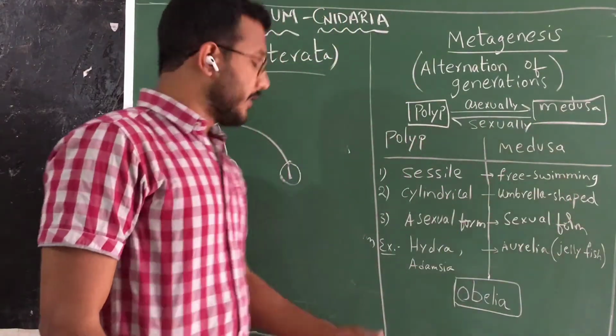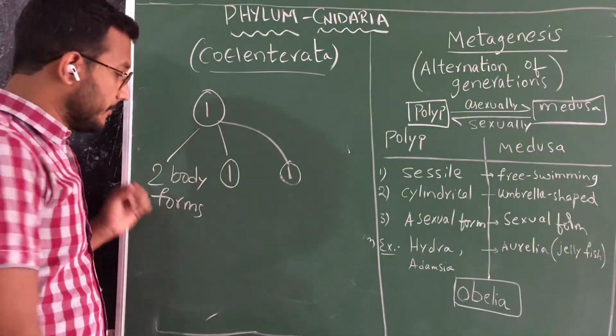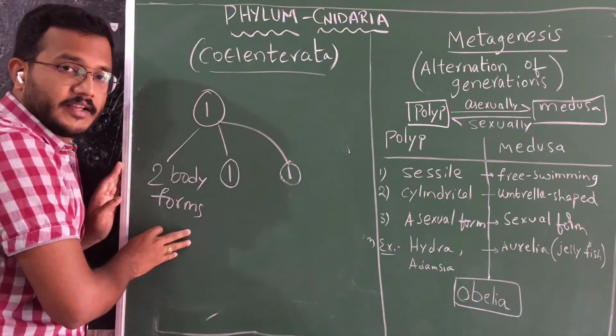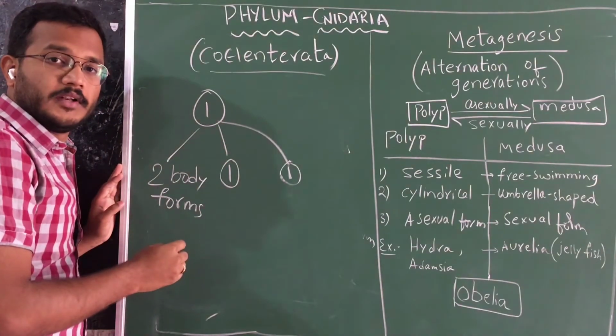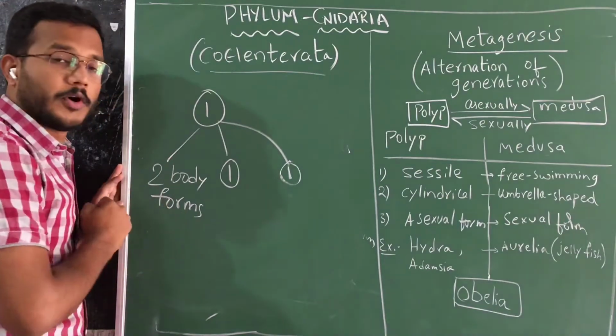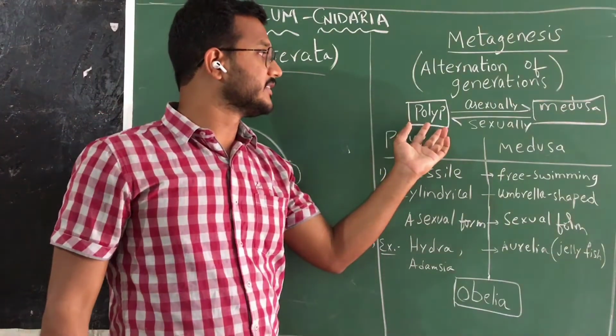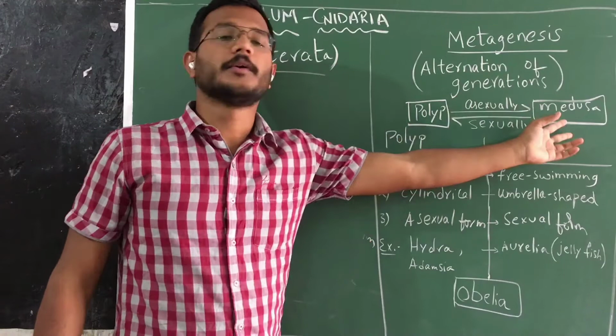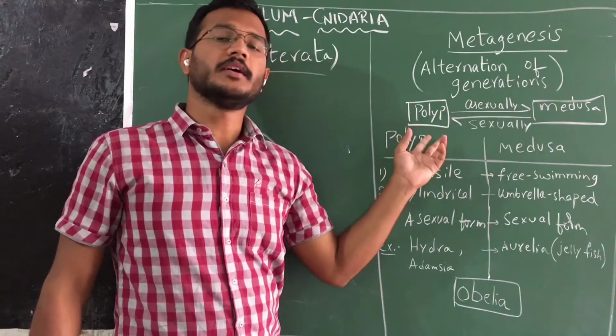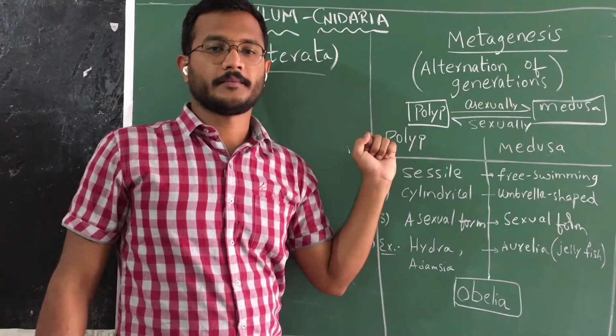For example, in this category, in the life cycle, the animal itself changes into two body forms. If it starts its life cycle as a polyp, it enters into the medusa, and again it comes from the medusa to polyp.